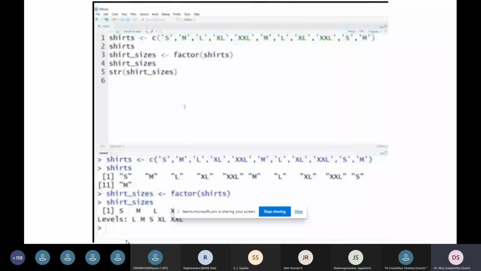And for the shirt sizes, like always, the vector alone is not enough, we need to assign the factors for the vectors. So shirts is already available as a vector, and you have to assign the factors to the vectors. So shirt sizes, you are assigning using the symbol less than and hyphen. So the factor of shirts is assigned to the shirt sizes vector. So only then you can display the string of the shirt sizes. So it displays the levels.